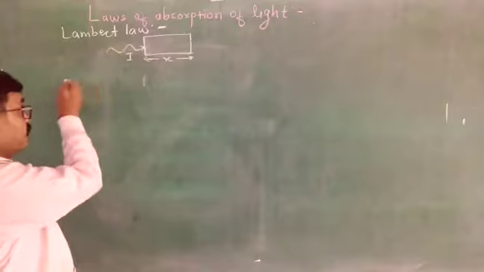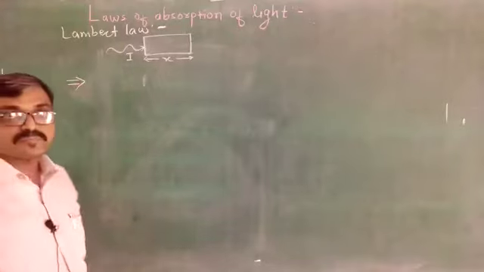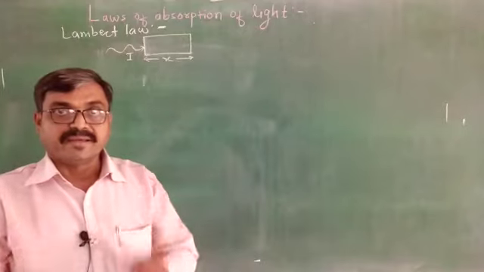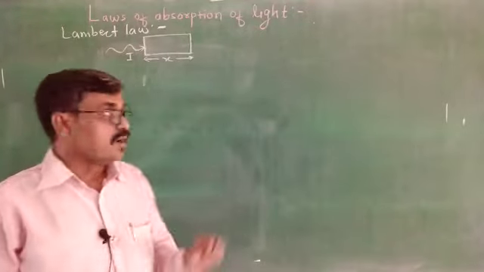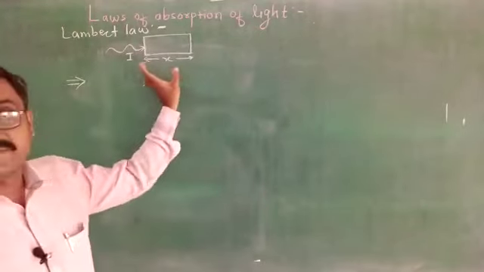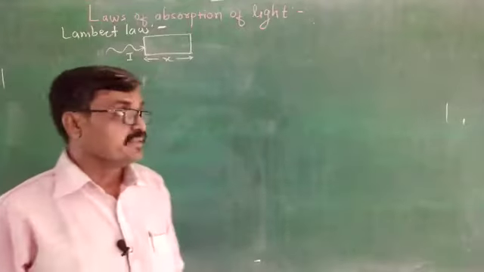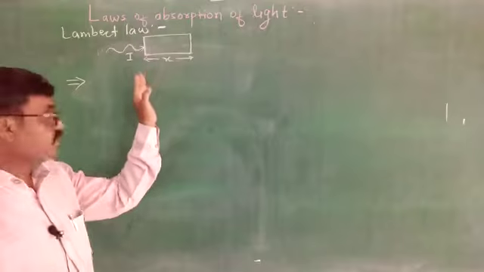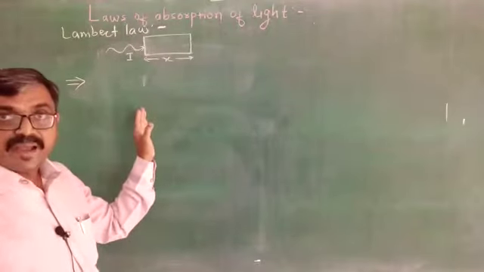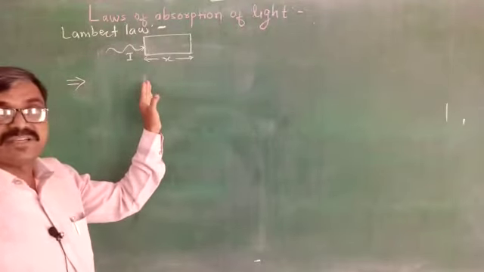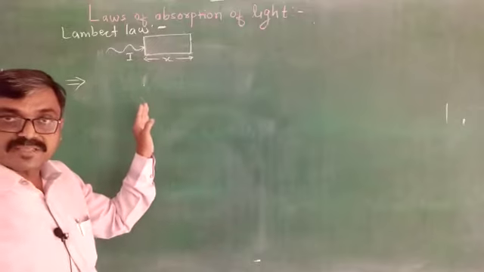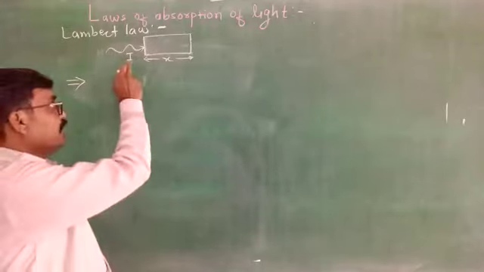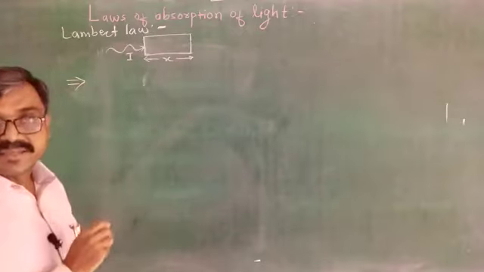According to Lambert's law, when a beam of monochromatic light is incident on such a homogeneous medium, there is a decrease in intensity of light with the thickness of the medium, and this decrease in the intensity of light with the thickness of the medium is directly proportional to the intensity of this incident light.